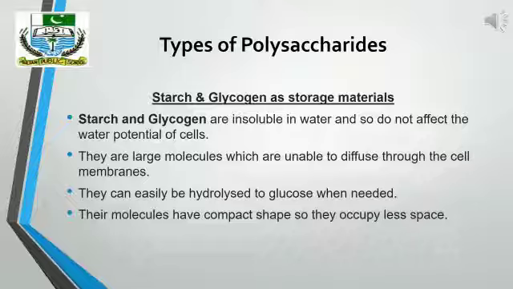Both of them can easily be hydrolyzed to glucose when needed. Their molecules have a compact shape, so they occupy less space as compared to other glucose molecules. That's why both glycogen and starch are suitable as storage materials.